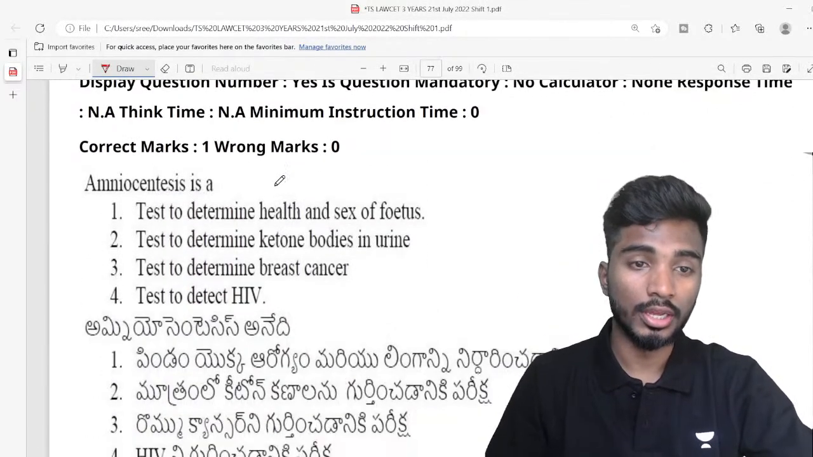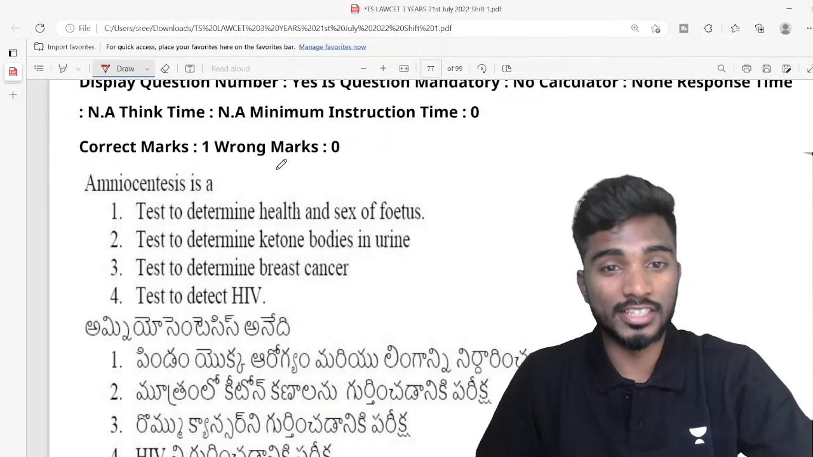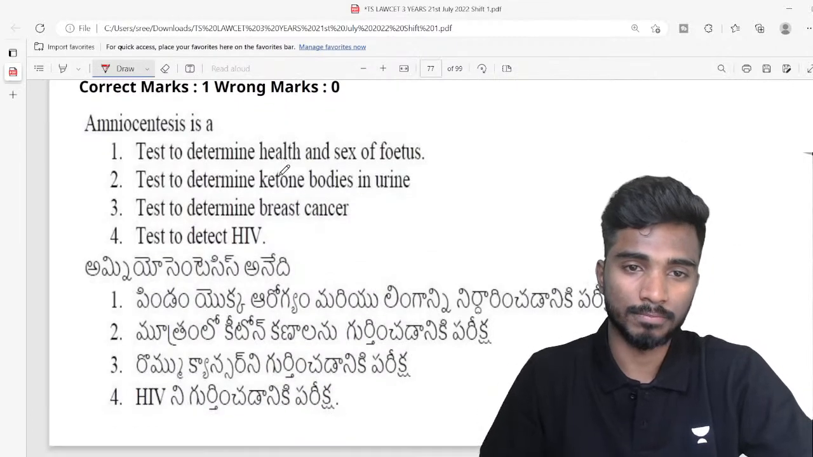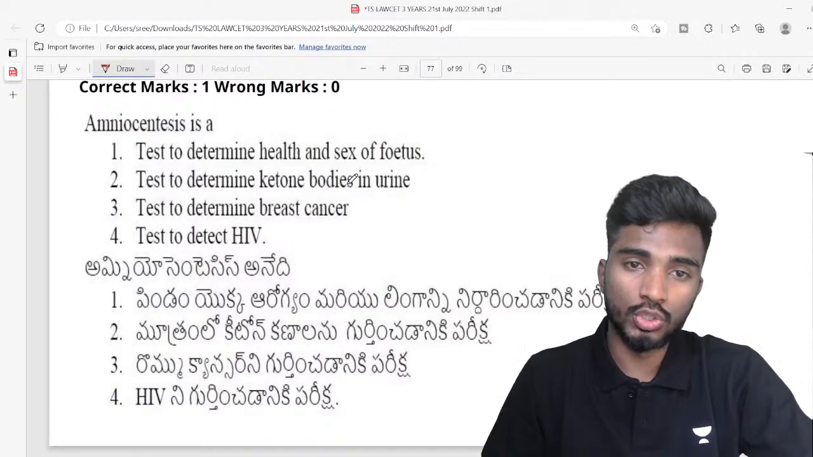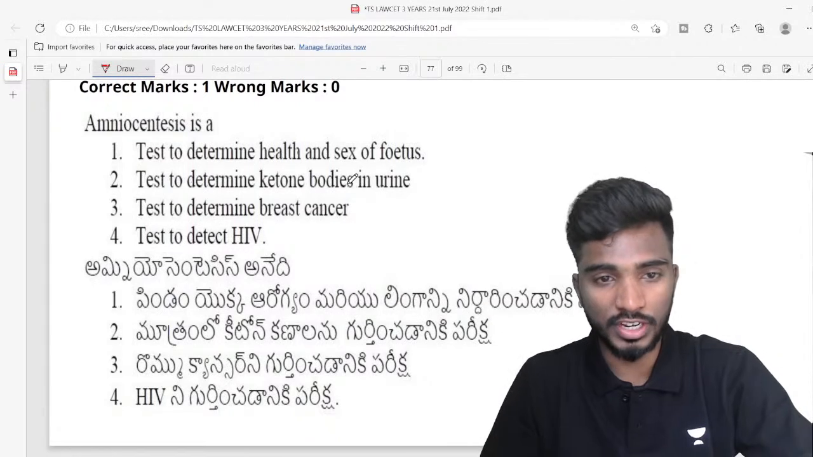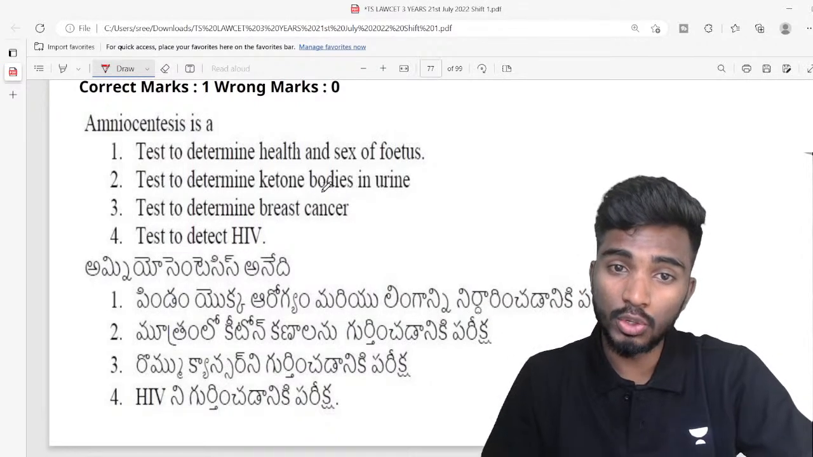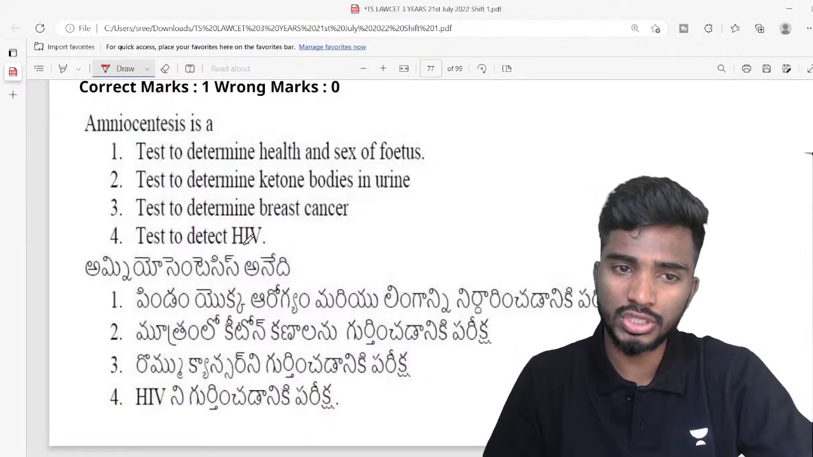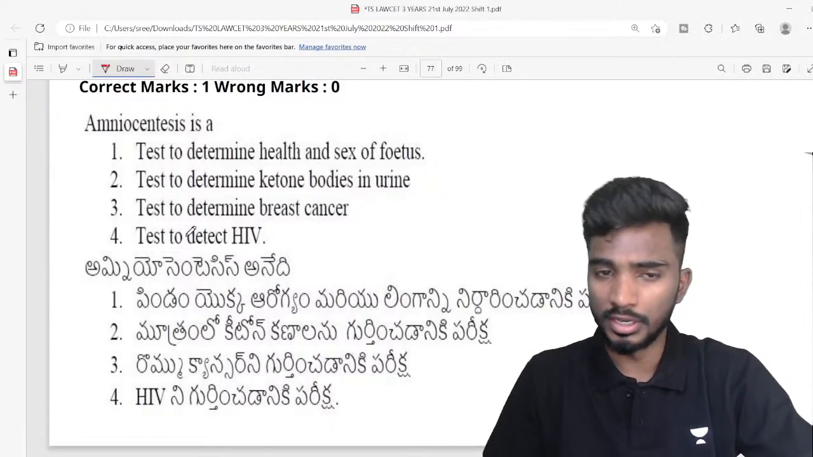Next, amniocentesis. What is amniocentesis? Test to determine health and sex of fetus, test to determine ketone bodies in urine, test to determine breast cancer, test to detect HIV.